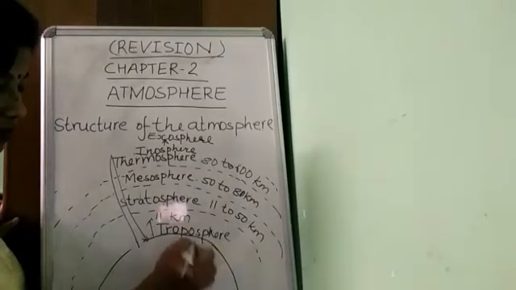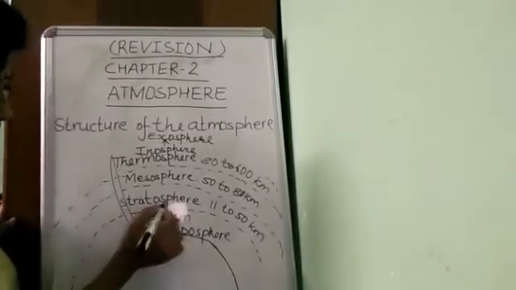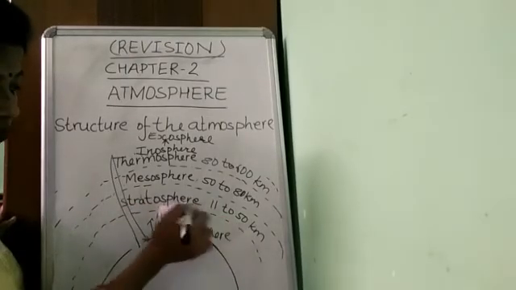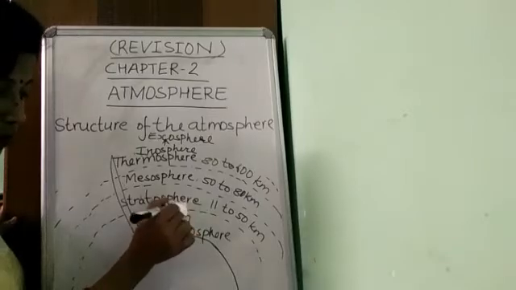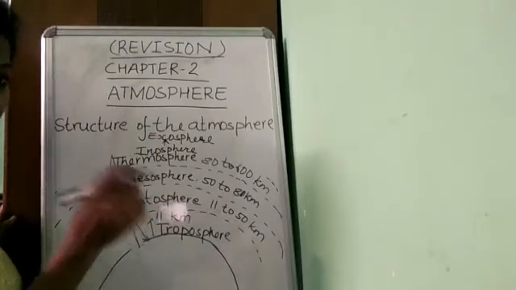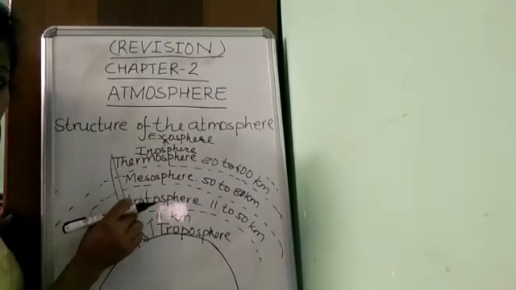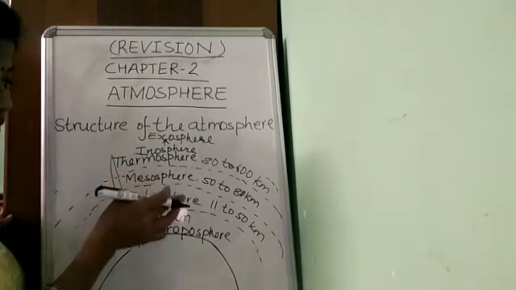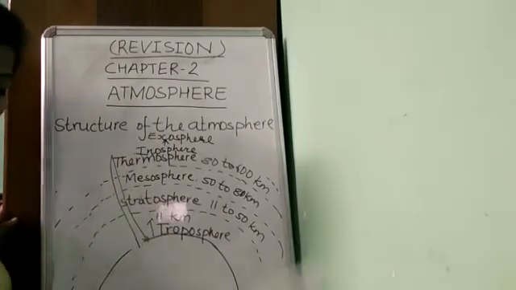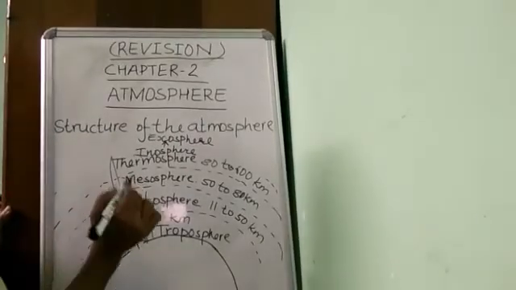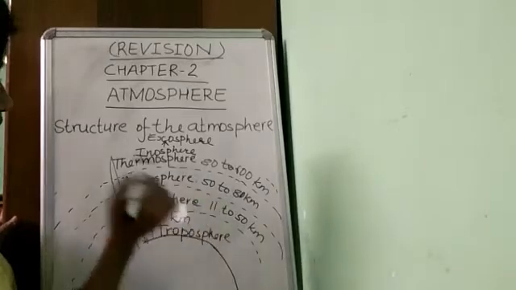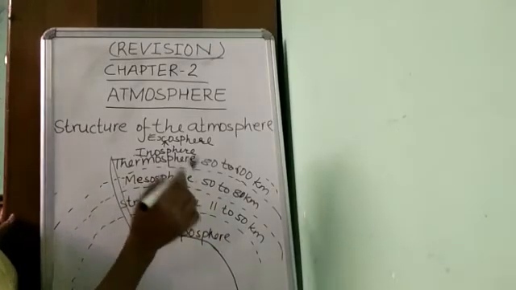As we go up in height, the temperature decreases. The second layer is stratosphere and it extends from 11 to 50 kilometers, and most of the ozone layer is contained in it. Second, meteors get burned in this layer. Which layer? Stratosphere. Third one, mesosphere, the coldest layer, extends from 50 to 80 kilometers. Thermosphere is 80 to 600 kilometers.